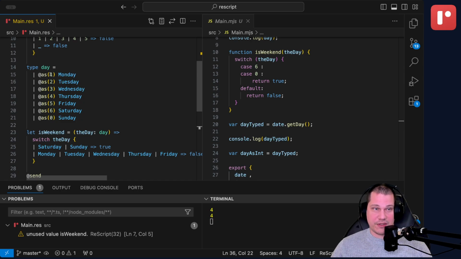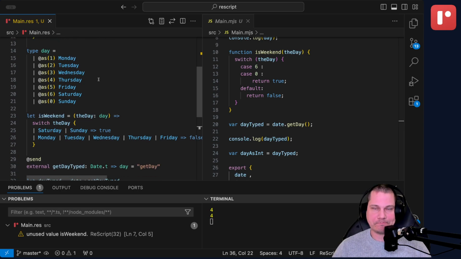I show this with integers, but this works with strings and it works with a bunch of other things as well that I'm going to show in other videos. This is a really useful technique.